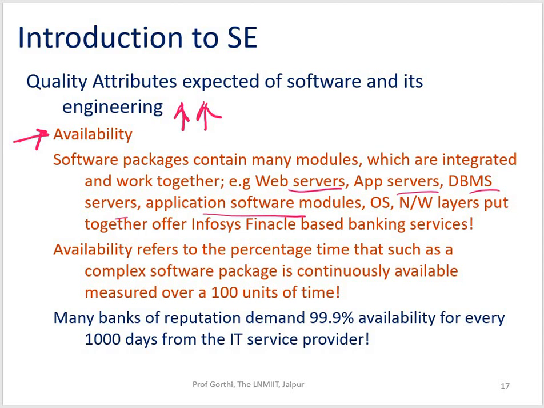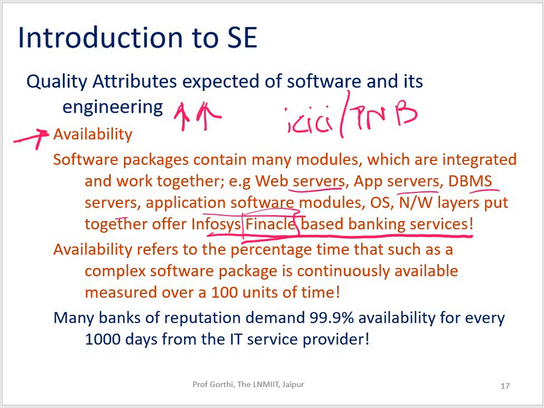Infosys Finacle is a very popular banking application, and many banks, your ICICI, your PNB, rely on it. All the banking activities are provided by Finacle, which works in collaboration with all these app servers, web servers, and DBMS servers.